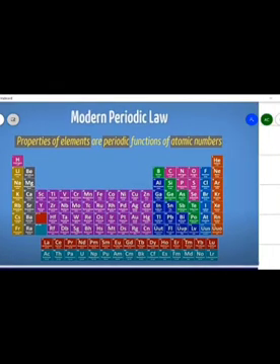Then we have the 0 group. We call this the 0 group, or we can also call it the 18th group. Both the names are correct.